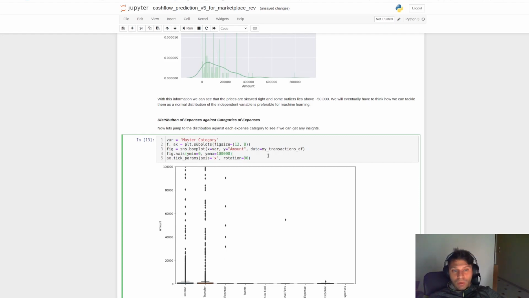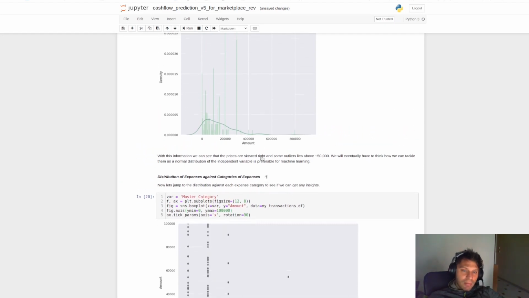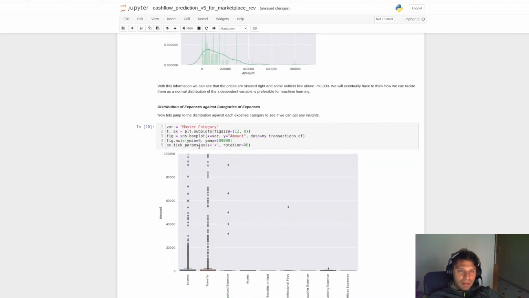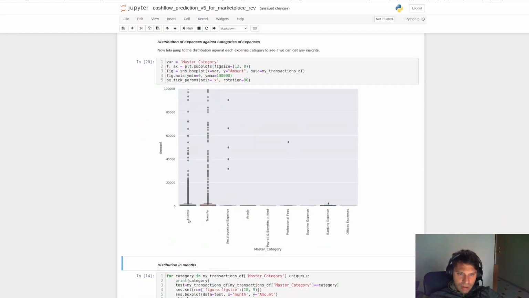So first of all, we can see how this money is distributed along the different categories of transactions. Most of this account's transactions are income or transfer transactions.